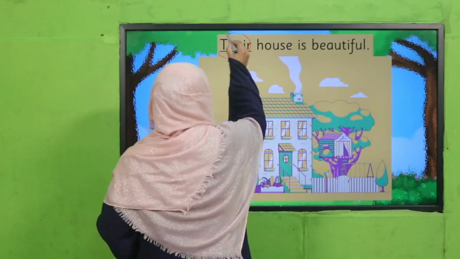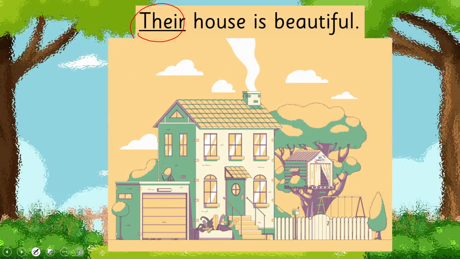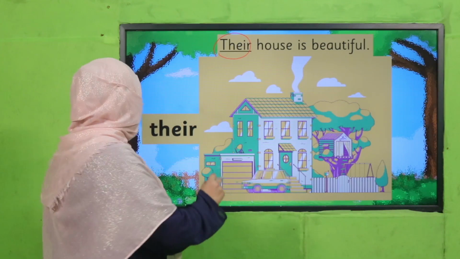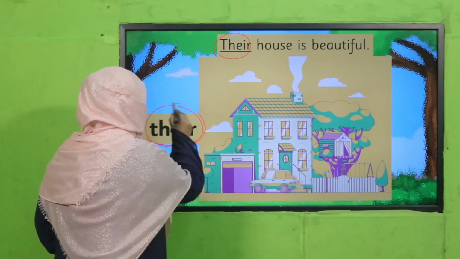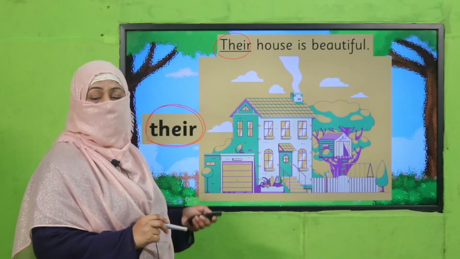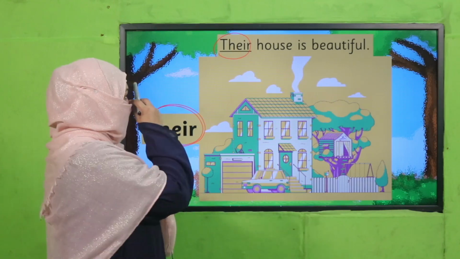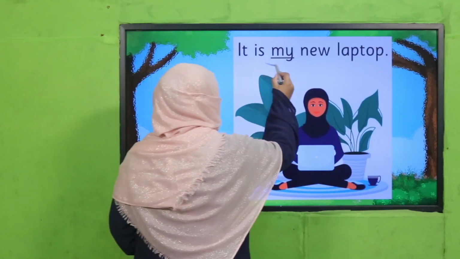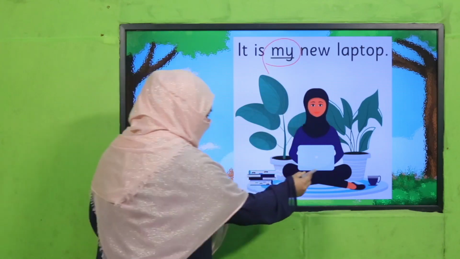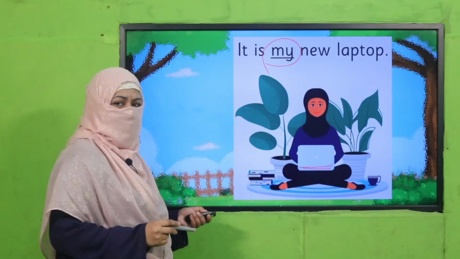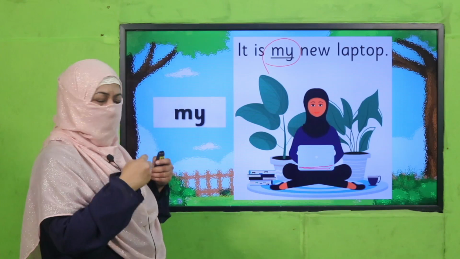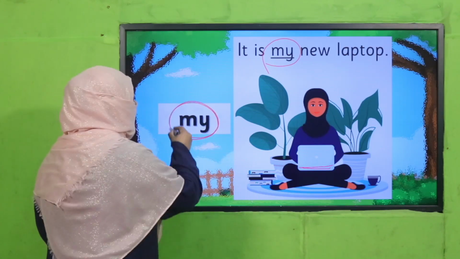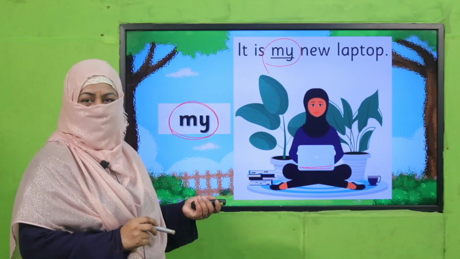Their house is beautiful. Now, whose house is this? It's their. So, their is a possession word. This word is showing possession. It is my new laptop. So, she's telling us who is the owner of this laptop. I am. She's saying this is my laptop. So, my is the word showing possession, right?